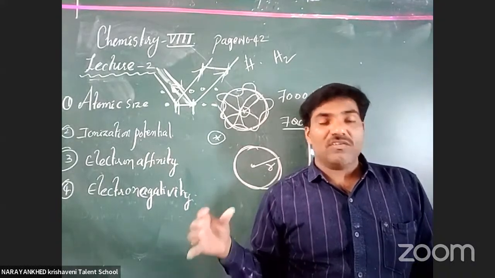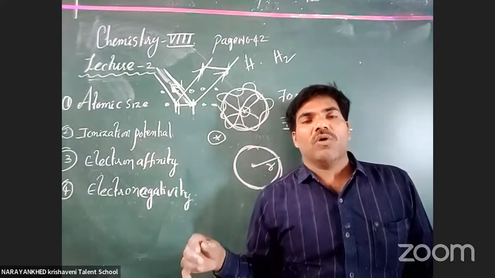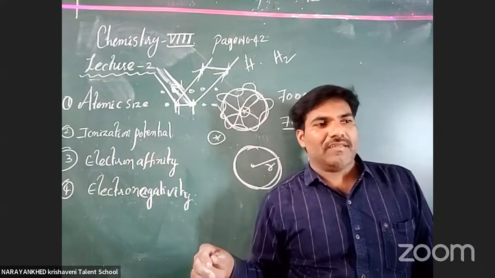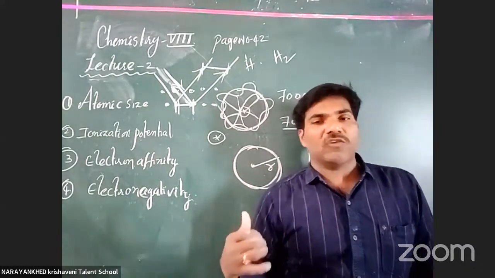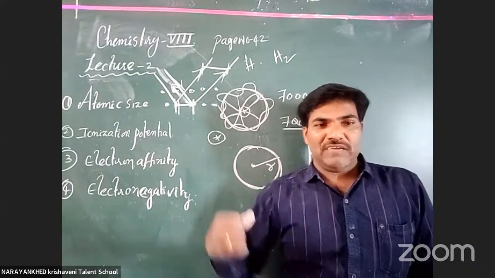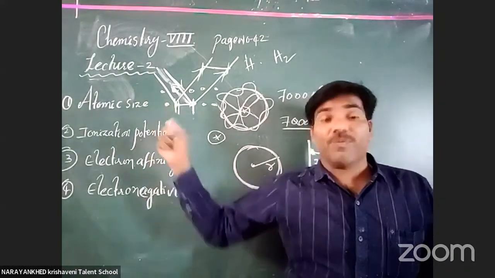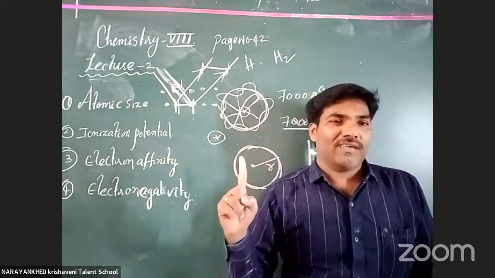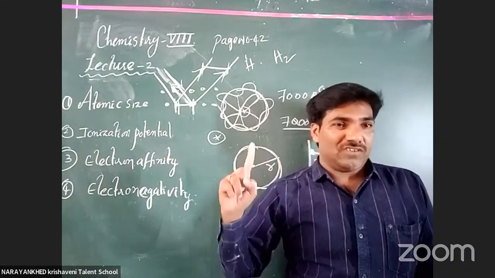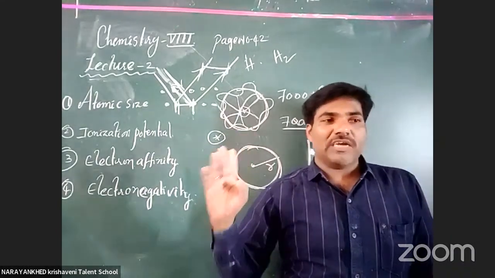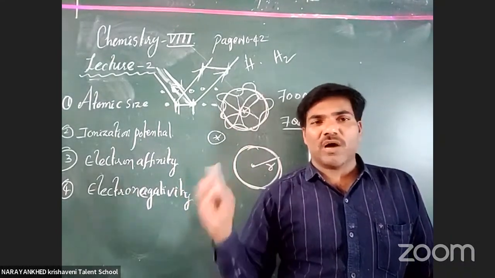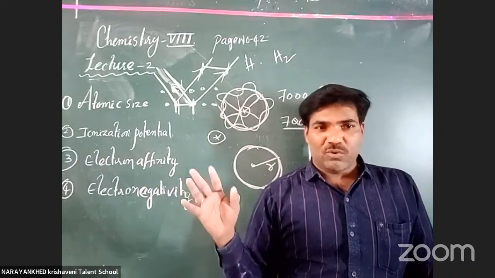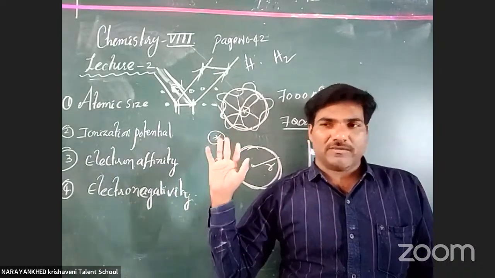This is today's class, students, and tomorrow we'll go with one more topic in atomic radius, where the depth concept will be given. It's a very important lesson for you. Every topic is given as one lesson. Ionization energy is one lesson. Electronegativity is one lesson. It is a very good opportunity for you to know totally about the atom.